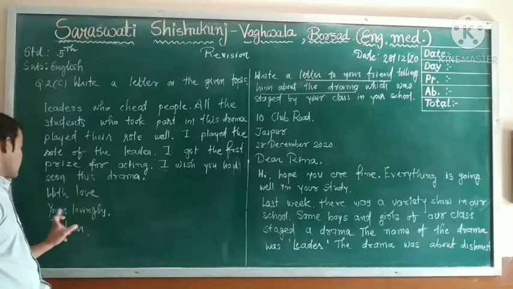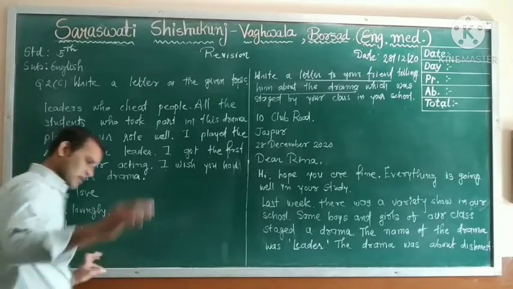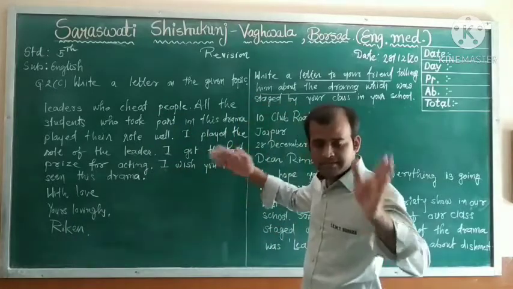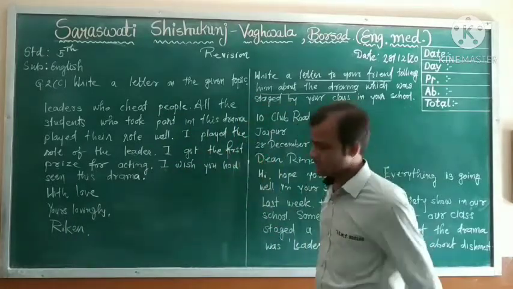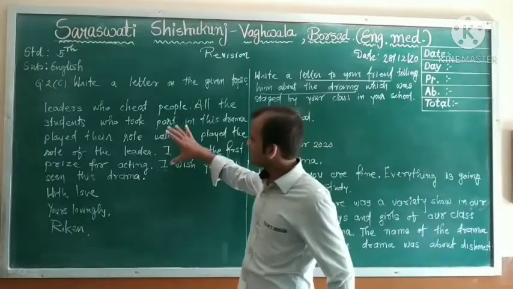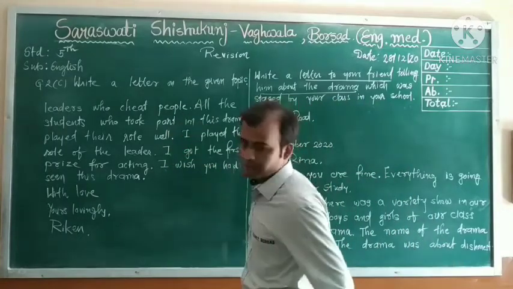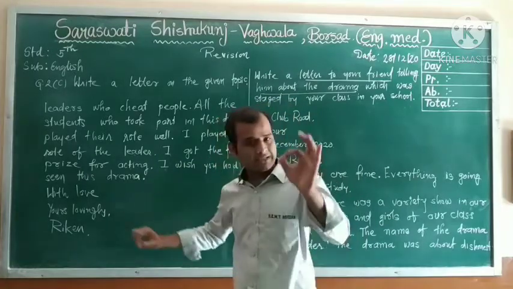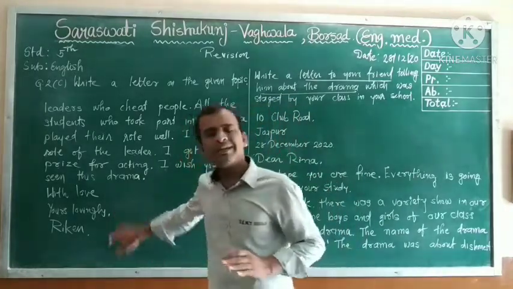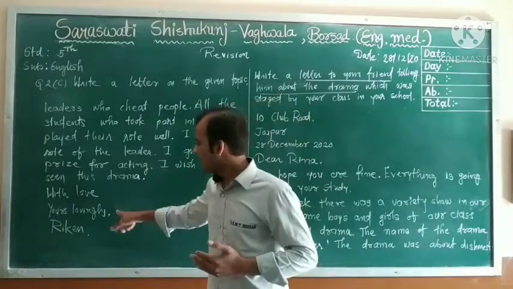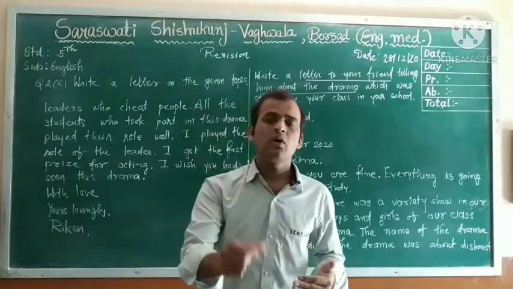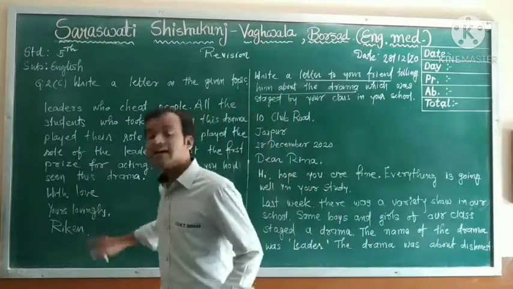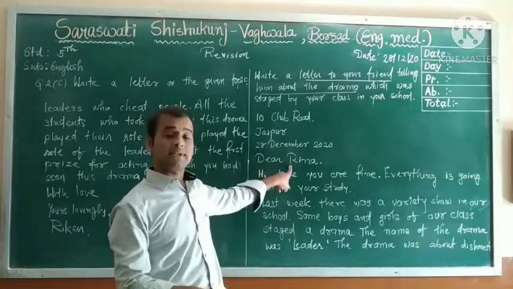With love, yours lovingly, Ricken. So dear students, it's a letter. Please try to understand, try to get, my dear students. Here you can see this paragraph. Second paragraph, it's about the purpose of the letter. Next, here below it's a conclusion. Yours lovingly, it's a closure. Okay? And below yours lovingly, the name who writes letter, Ricken. It means Ricken writes letter to Rina.